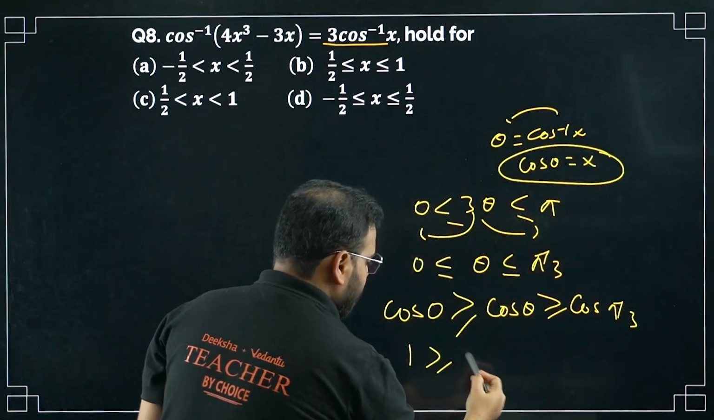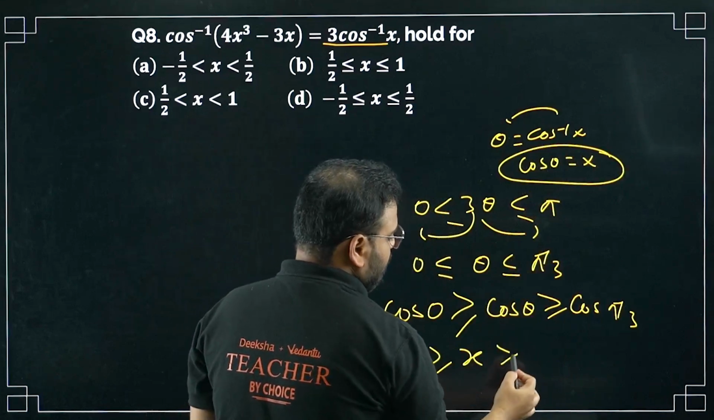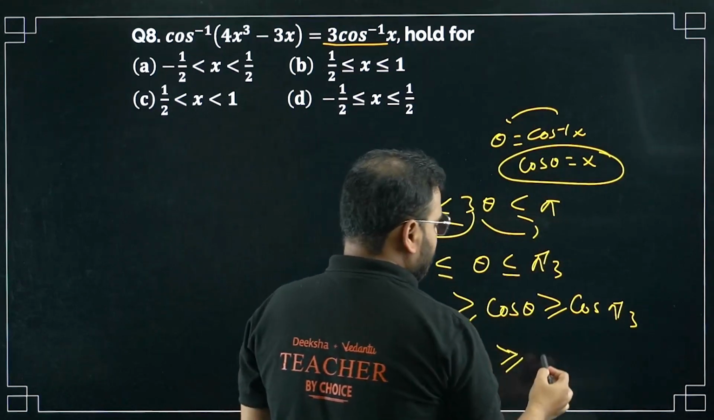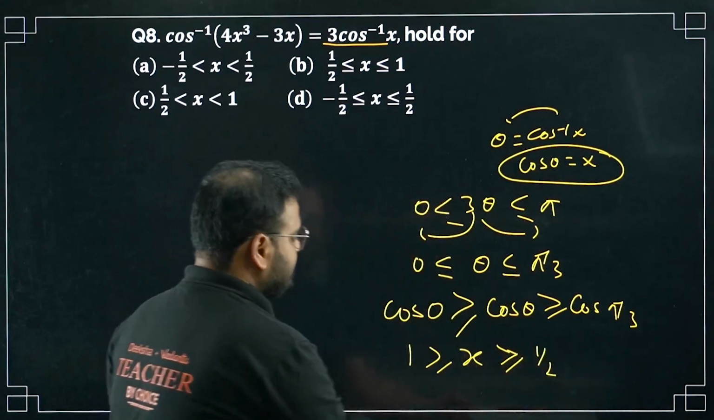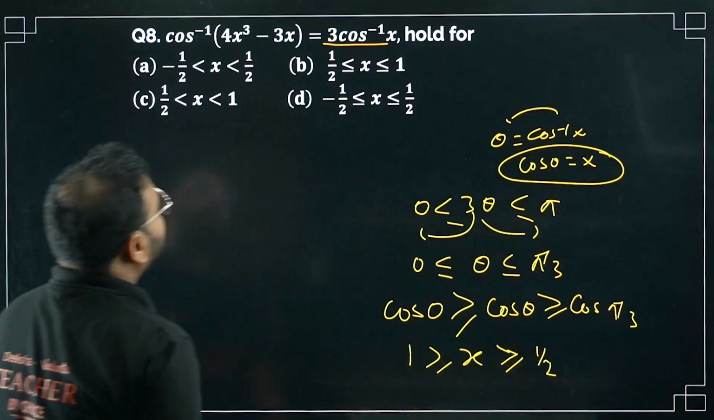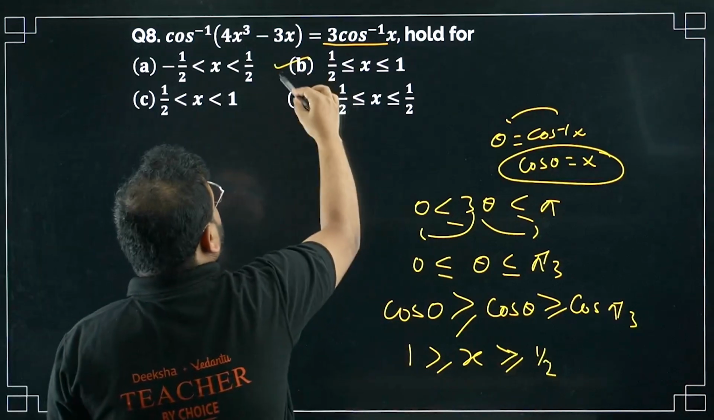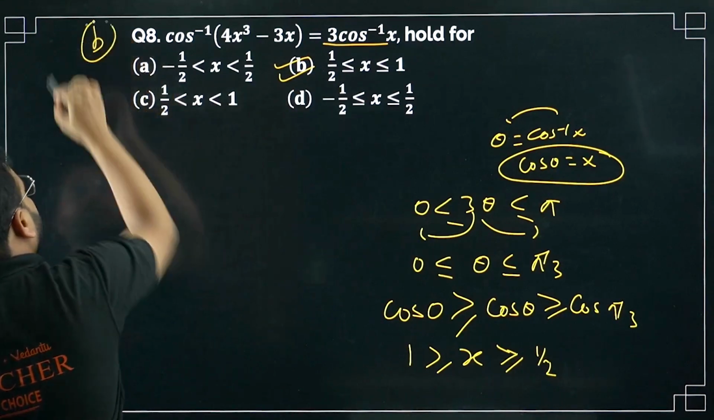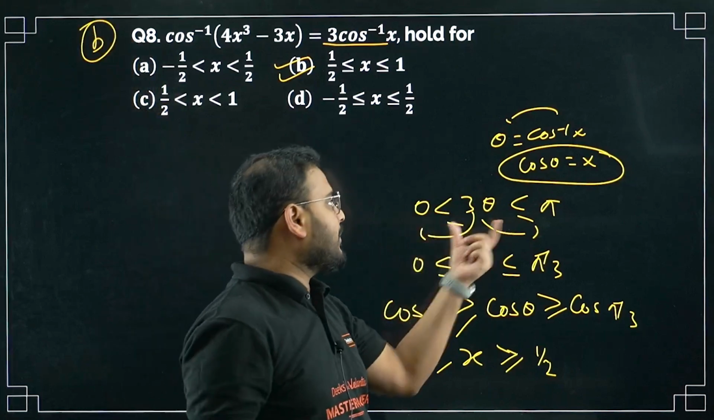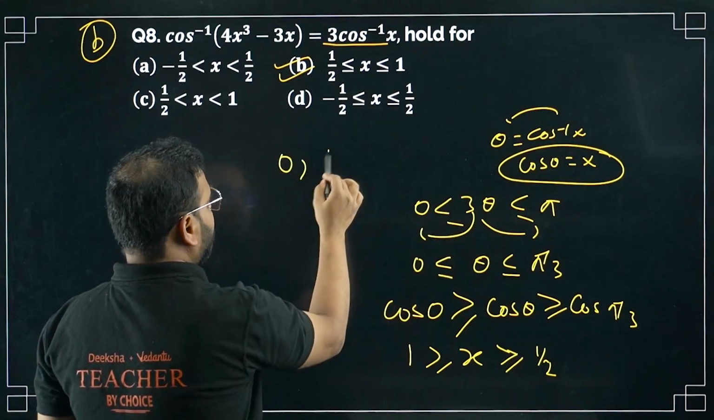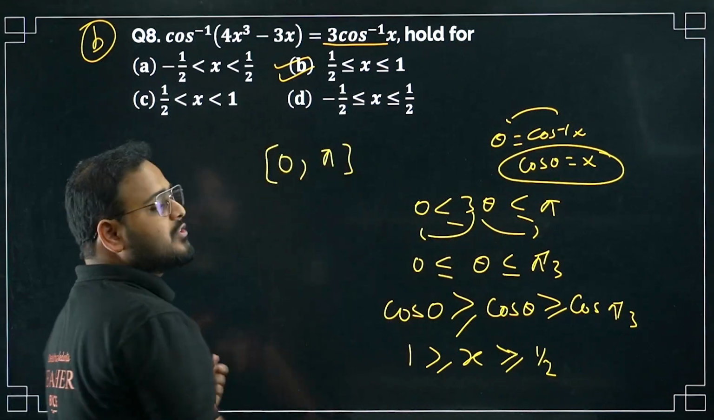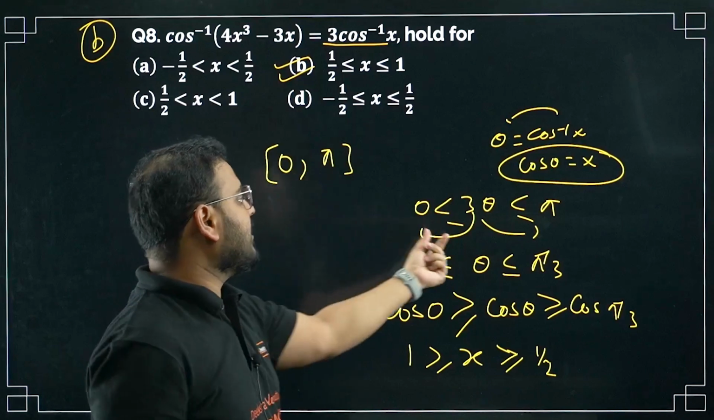So right here, x is greater than or equal to cos pi by 3, simply 1 by 2. The result for x is 1 by 2 to 1. Option B is correct. Equality will be there, no? 0 to pi, equal is there. That interval is 0 to pi including 0 and pi. That's why I have taken the equality.